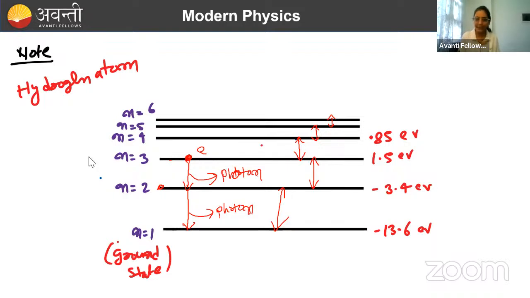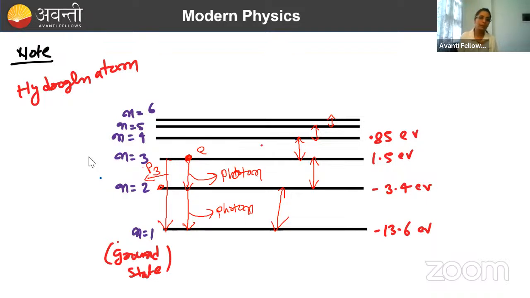So if an electron is at n equal to 3, it has two or three ways of coming to the stable state. The first way is that it will first go to the second and then from second to one, or it can directly jump from 3 to 1. So how many different kinds of photons can it generate? It can generate 3 different kinds of photons in 3 different transitions. Done. But its ultimate goal is what? The ultimate goal is to attain stability.